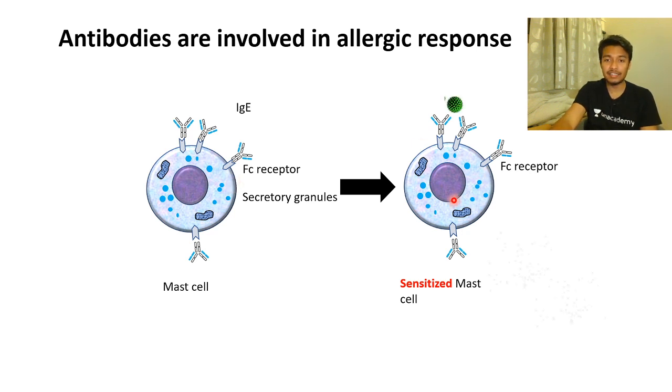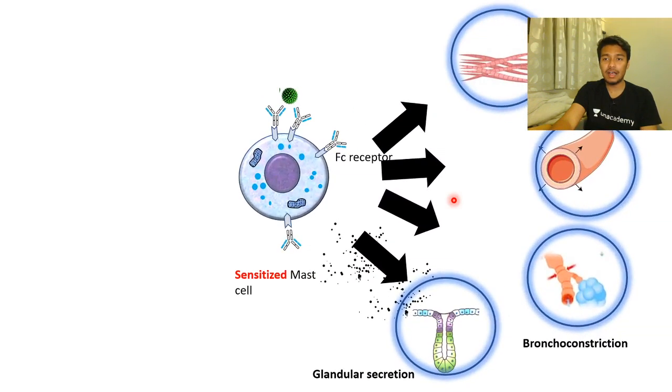But when there is a second exposure, mast cells would degranulate. And this degranulation allows the release of histamine. And what this histamine does is a variety of things, which are mostly harmful and irritating for our body. But these reactions are actually there to protect our body. But instead, if it is done in an uncontrolled fashion, it would be harmful for our body.